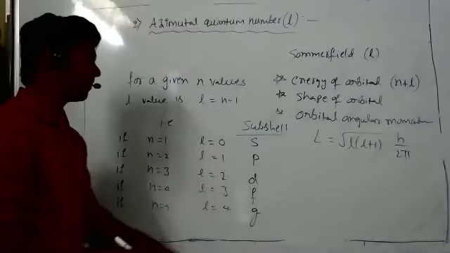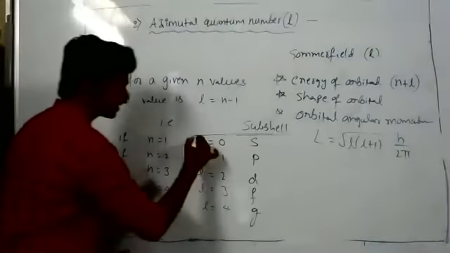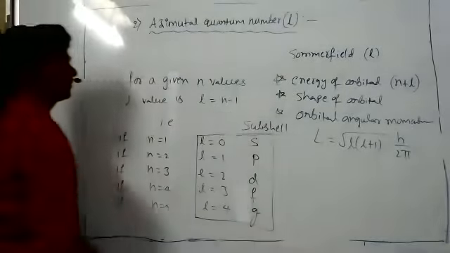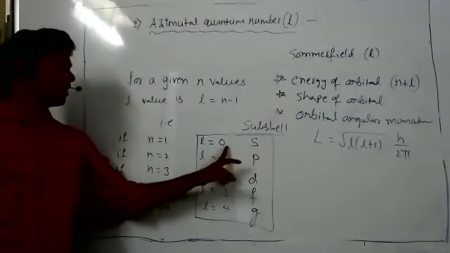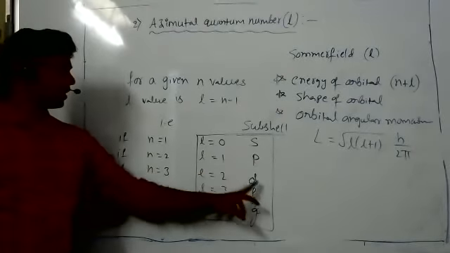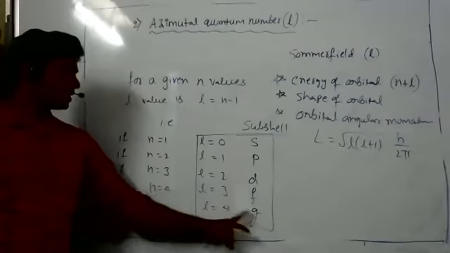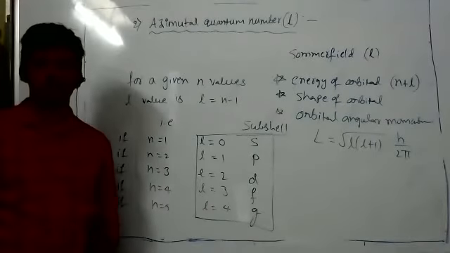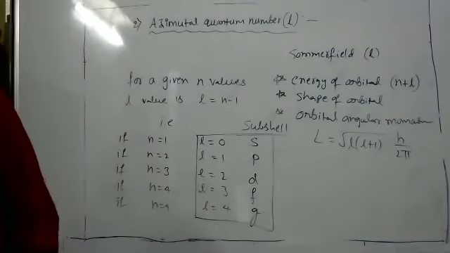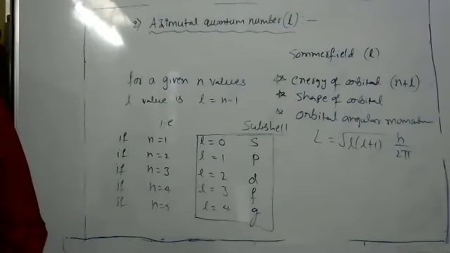There I will tell the formula, but you must remember these values. S orbital means l value 0, p orbital 1, d orbital 2, f orbital 3, g orbital 4.